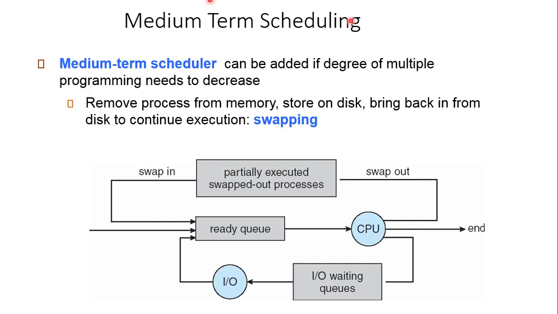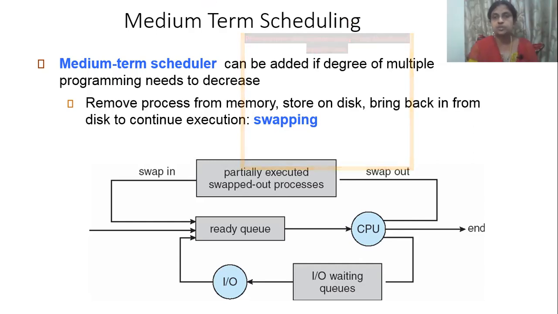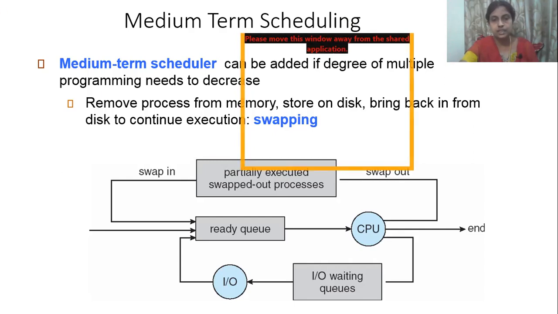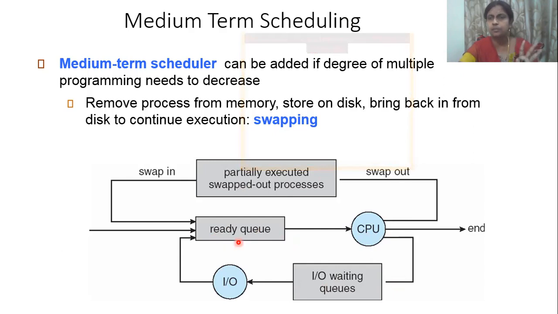The medium-term scheduler also works with that focus, where it switches from one application to another by swapping processes. One queue and the other queue are switched over, and it does the job. See this example. We are in the ready queue. In case some input-output waiting is needed, meaning my particular process has gone for input-output, it will move my job to input-output and bring in some other job. So it swaps things only for the time being. Once I get back to the job, it will switch the process over again.